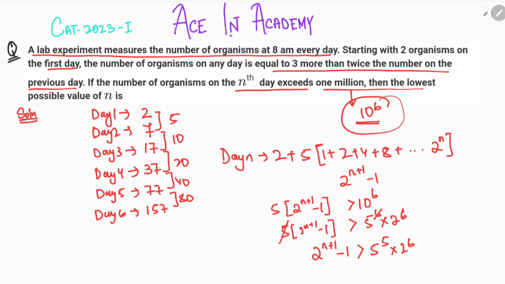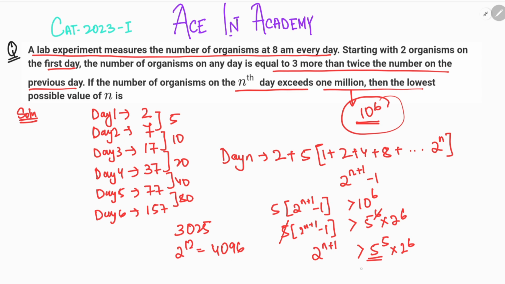Now this minus 1 will not make much difference, so I can simply remove it. So I have 2 raised to power n plus 1 must be greater than 5 raised to power 5 into 2 raised to power 6. Now since I have everything in terms of powers of 2, let's convert this 5 raised to power 5 into a power of 2. Since I have to find a number that is greater, I can simply find a power of 2 that is greater than 5 raised to power 5. So I know that 5 raised to power 5 is 3125, and the closest power of 2 greater than that is 2 raised to power 12, that is equal to 4096.